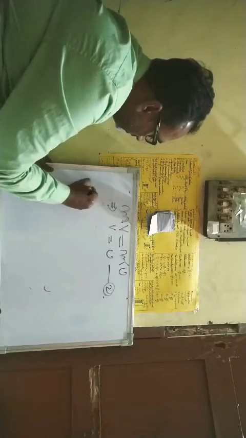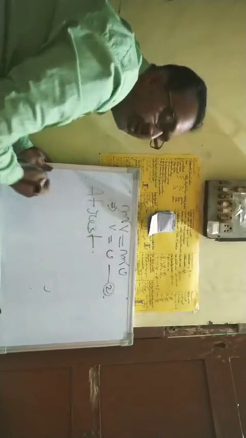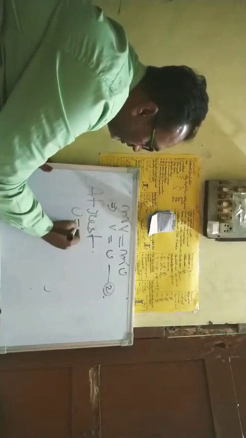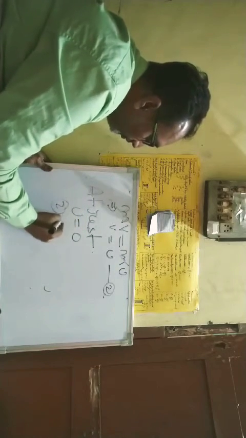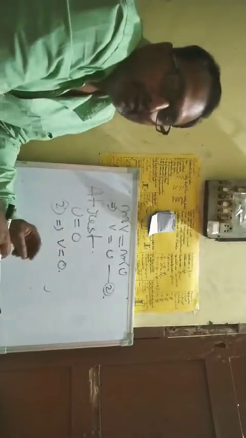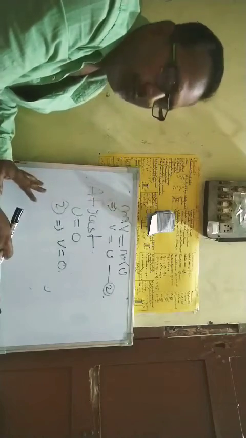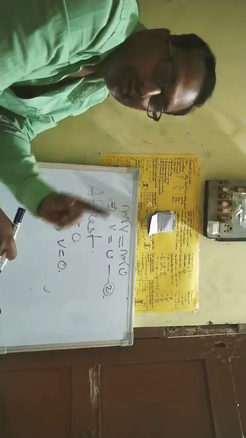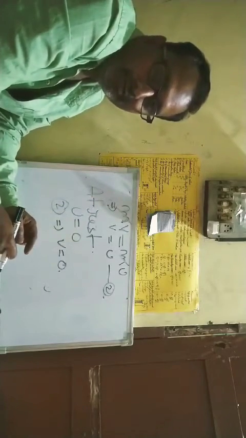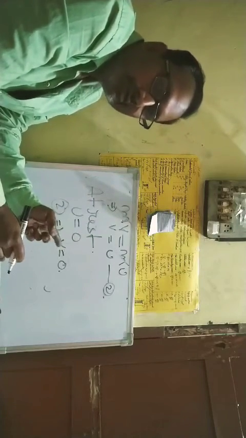At rest, u becomes 0, so from equation 2, v is equal to 0. That means if the body is at rest and no external force is applied, then the body will remain at rest. This is exactly what the first law says.